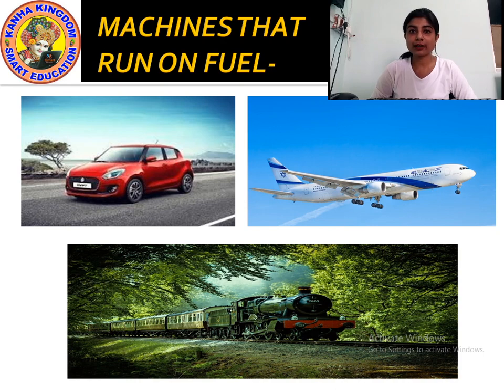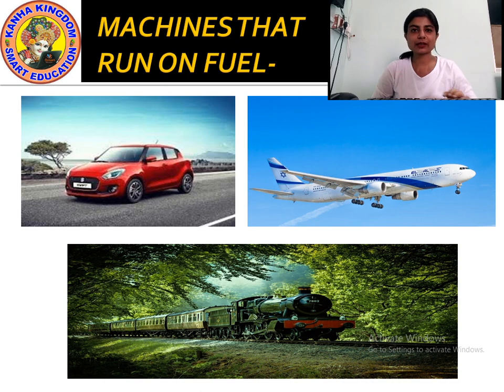It needs oil. Yes or no? Fuel is a kind of oil. What does a car need to work? It needs petrol or diesel to run. Even in a bike, you need petrol. Then even an aeroplane, even a train. These are the machines that run on fuel. These all are machines. Okay?